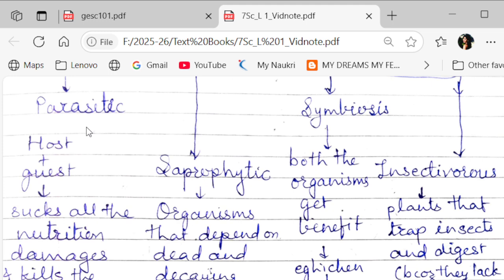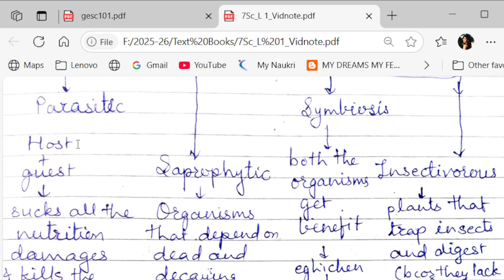There is a host plant and there is a guest plant. Now see, this is exactly like two friends living together. The guest takes everything from the host, he eats with the host, he takes all the facilities from the host, and then finally it damages or kills the host.